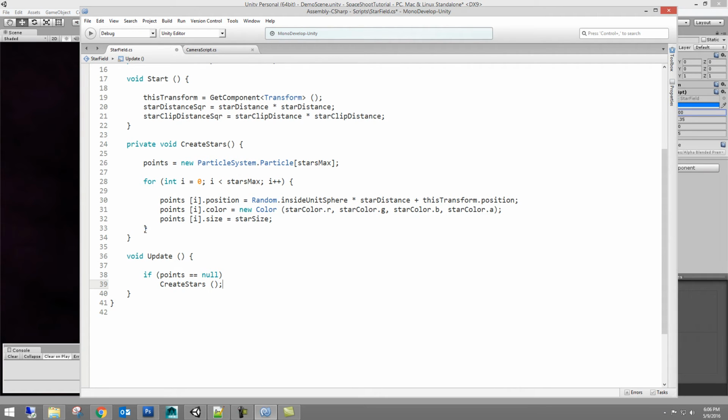And then it runs up here and it runs this method. Okay? So now we have to loop through. If the particles aren't null and they do exist in the scene and they're doing their deal, this create stars creates our initial set of stars that we need to manipulate. And then once they're not null, which means they're filled out with stars, we need another for loop because we're